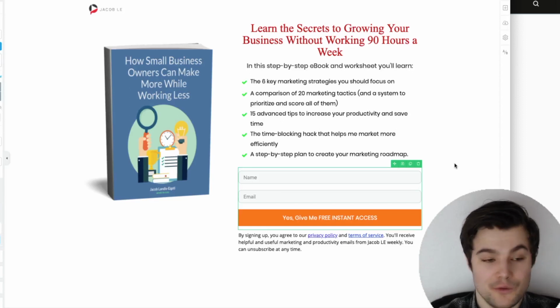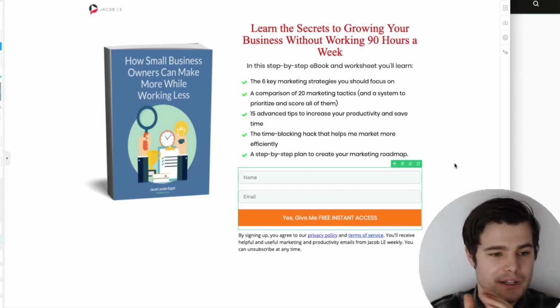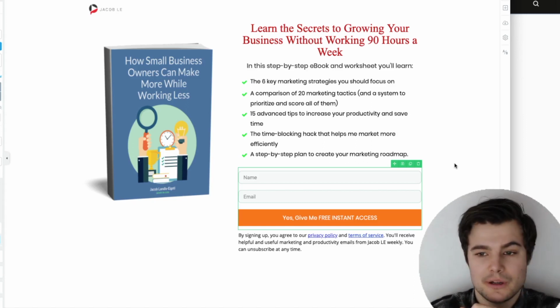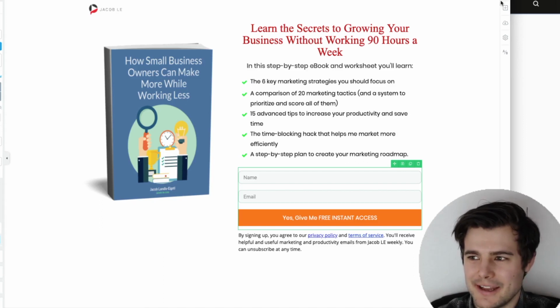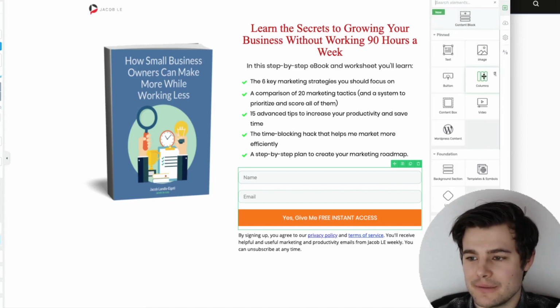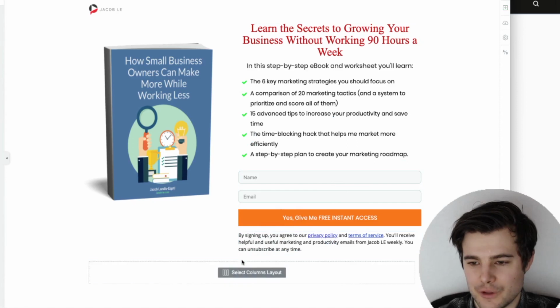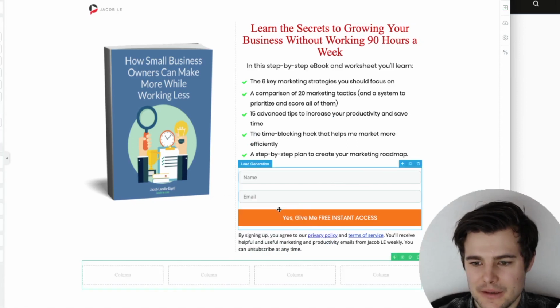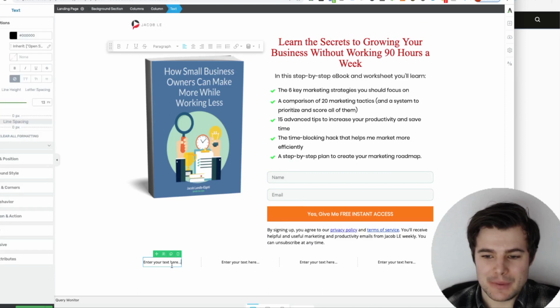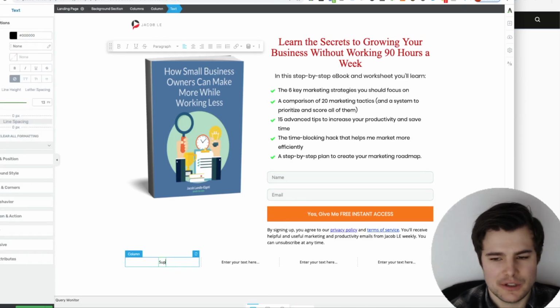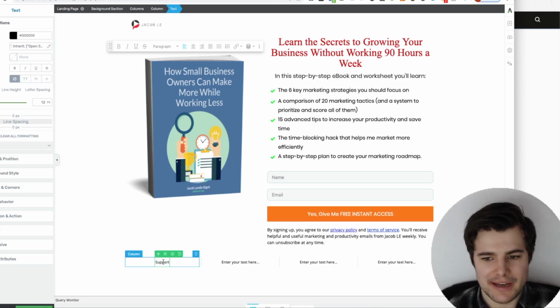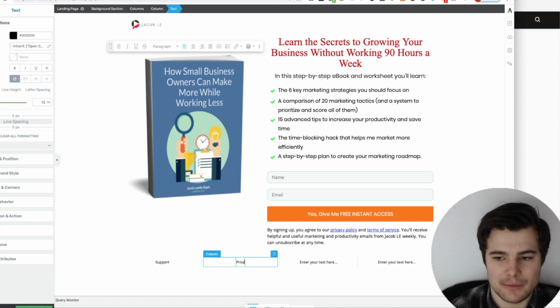We need a footer. And that footer should definitely have a way to get in contact, or a support page, like a link. With mine, I'm probably just gonna do text that links out, but you can do a full scale footer if you want as well. Now at the bottom, we want either contact or support. You could do support and turn that into a link that people can click. Also, you want to have the privacy policy.